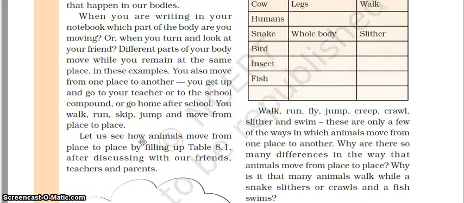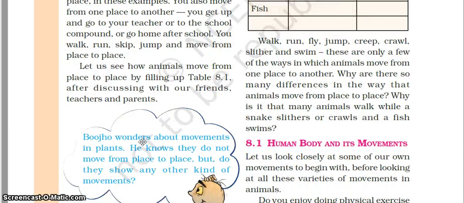Now the organisms are categorized into two types, the plants as well as the animals. So in case of plants, they are stationary organisms, that is, since the roots are inside the ground and they hold the soil, they cannot move from one place to the other, but their branches, they move due to the air or wind, and the growth occurs towards light, like sunlight.